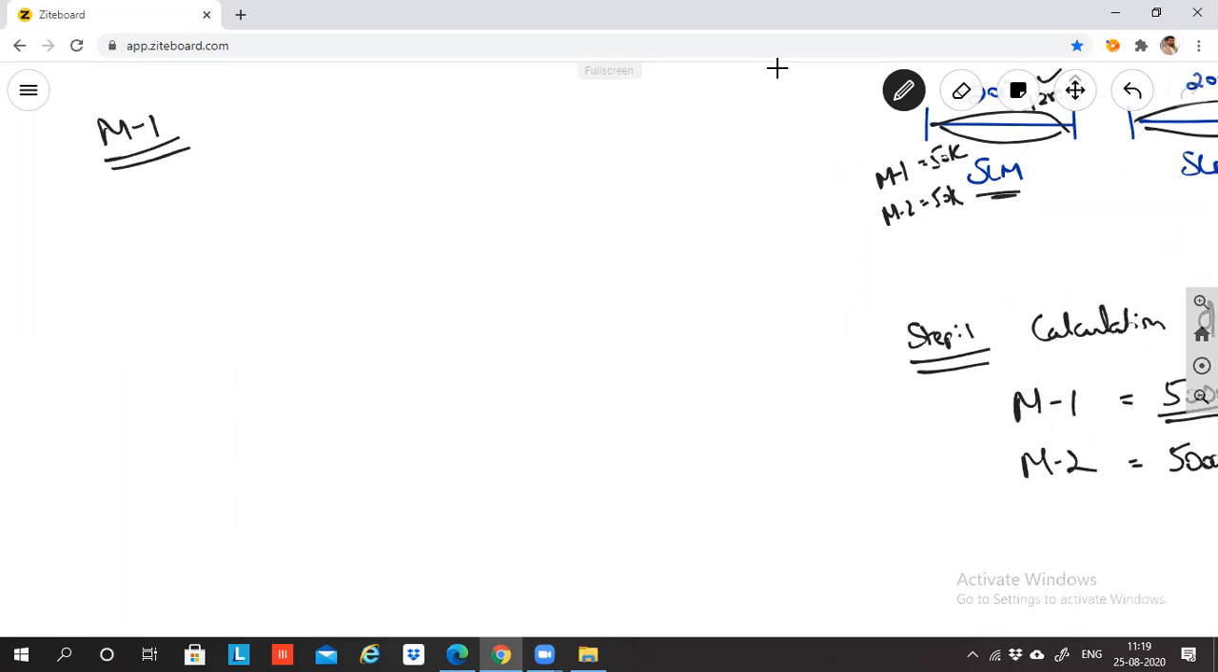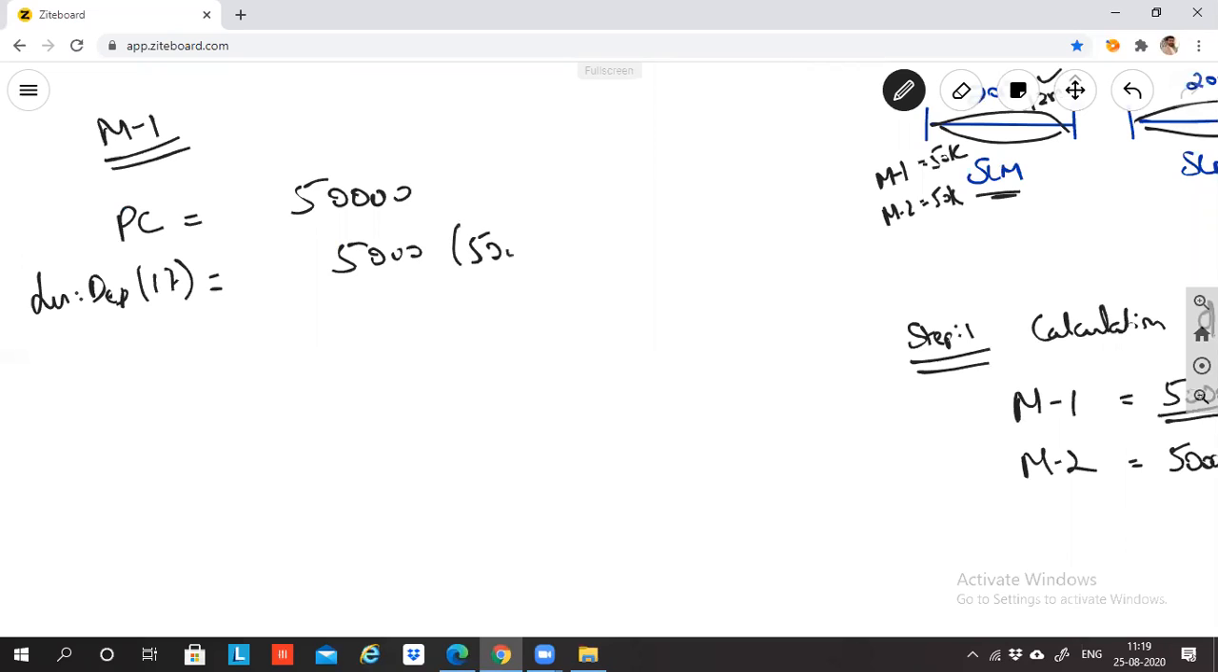In 2017, this is M1. What is my purchase cost? Sir, purchase cost is how much? 50,000 rupees, sir. Correct? Less depreciation of 2017. How much is it? 5,000? 50,000 is my cost of the asset. 50,000 into 10 by 100 is 5,000, my depreciation. So what is the balance, the WDV? 45,000. We are using the SLM method.